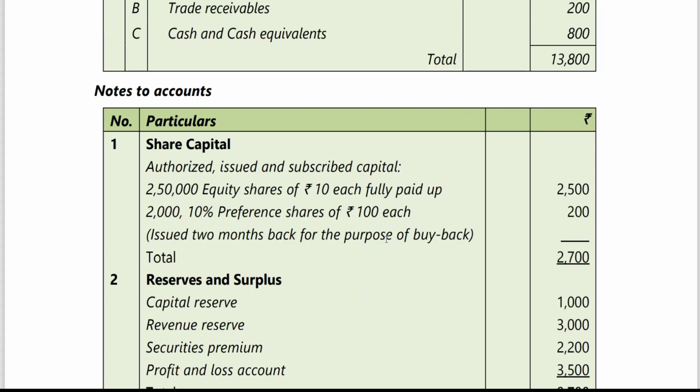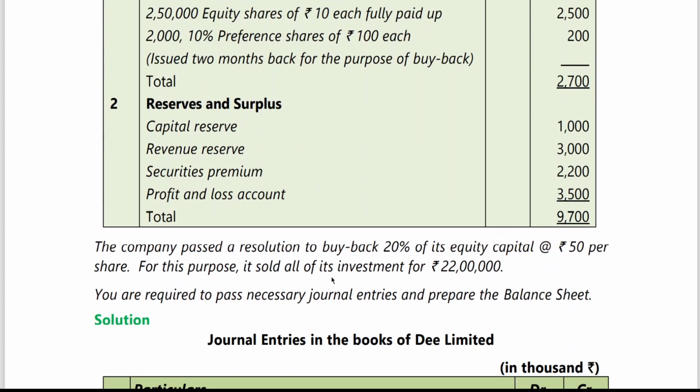Where you are going for proceeds of fresh issue, recollect that: amount to be transferred to CRR is equal to nominal value of shares bought back minus nominal value of fresh issue. This is what I have told you. So in this problem, these two are important.